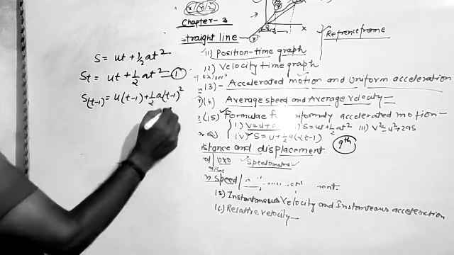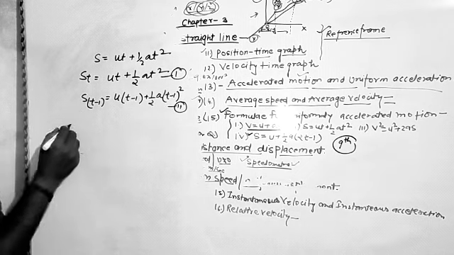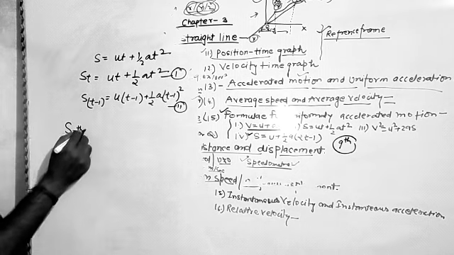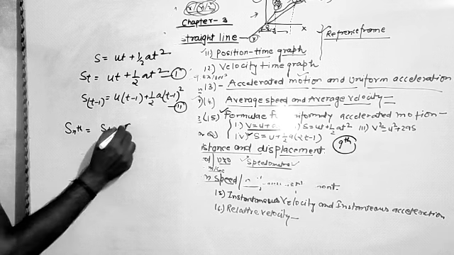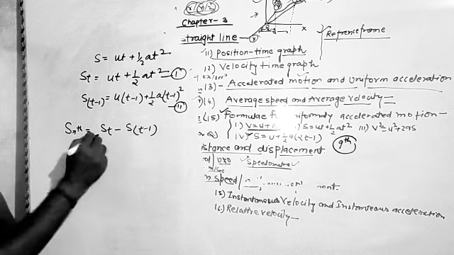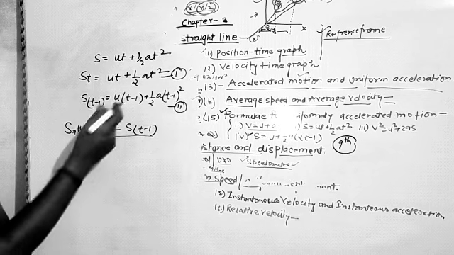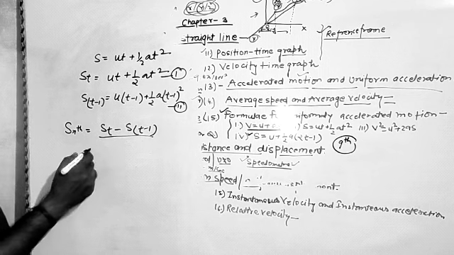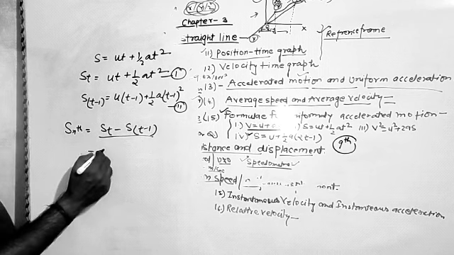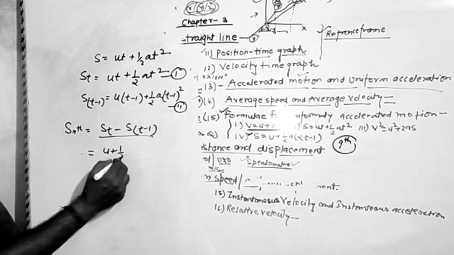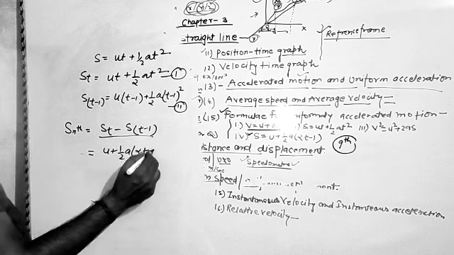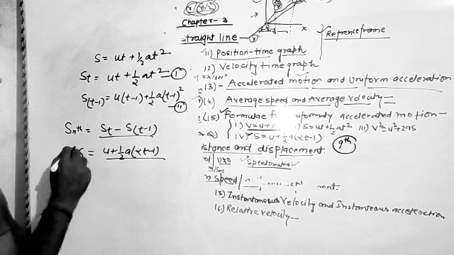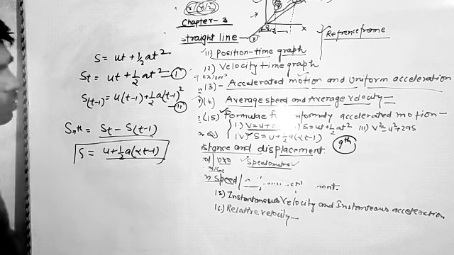So here we have two equations. The actual distance traveled in the nth second will be the difference of st and st minus 1. Just do the common mathematics here, and after calculation we will get u plus half a into 2t minus 1. This is the common method, and this is the fourth equation of motion.